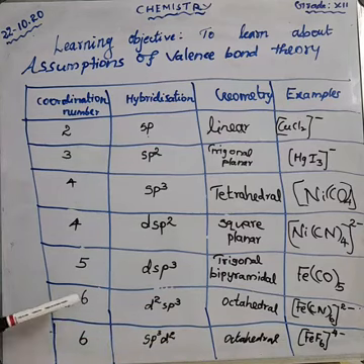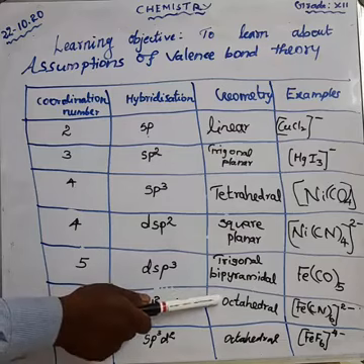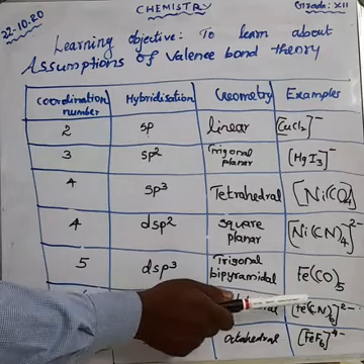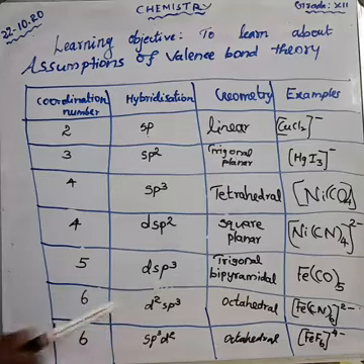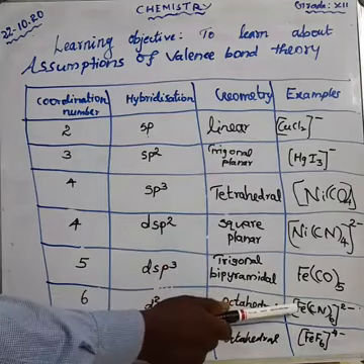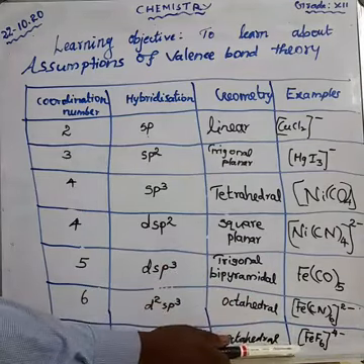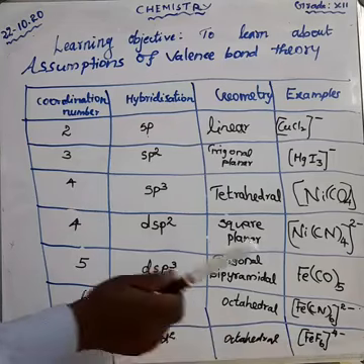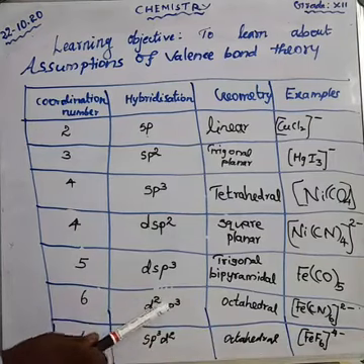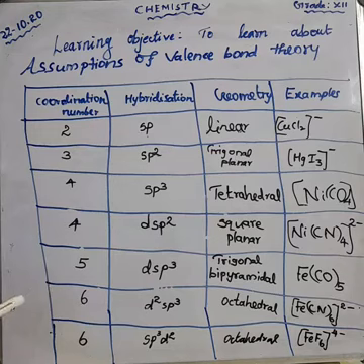Anyhow, here d2sp3 octahedral, this example is an inner orbital complex. Okay, inner orbital complex. This one is the outer orbital complex. Let us discuss the 7th point.